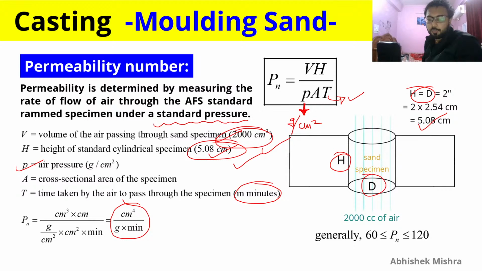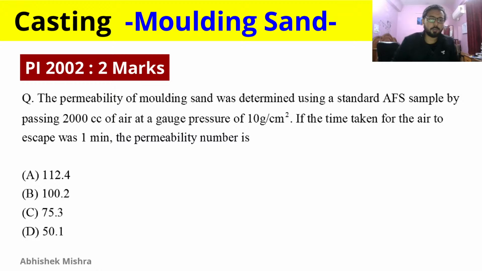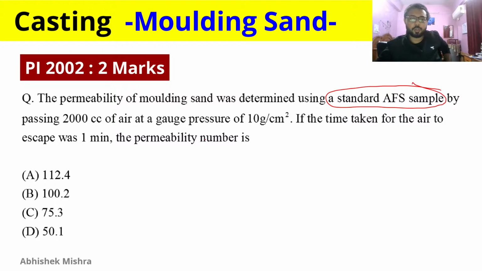Now let's do one question to quickly understand what permeability number is and what it represents. Here we have been given some data, and we are using an AFS standard sample, therefore H should be equal to D, and the height of the specimen should be 5.08 centimeter, as it is a cylindrical specimen. How can we calculate the permeability number? VH divided by PAT.